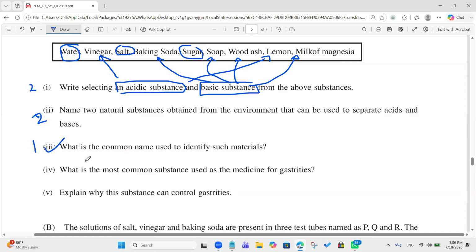Indicators. Right. What is the most common substance used as the medicine for gastritis? Milk of magnesia. Yeah, that is correct. Explain why this substance can control gastritis. Can anyone tell me your answer?